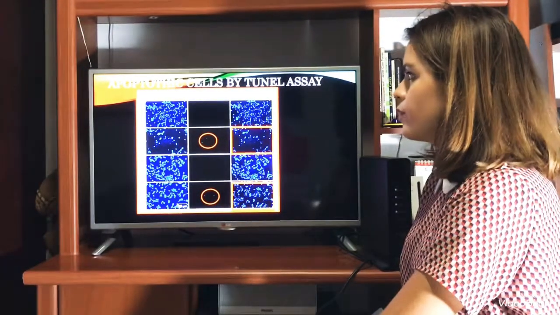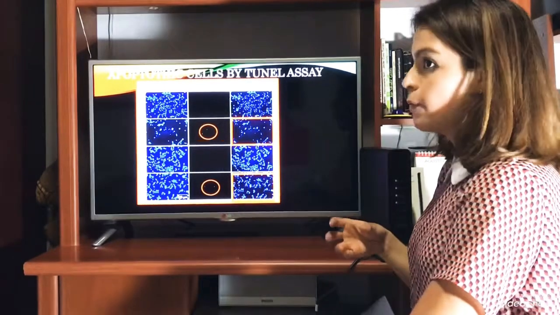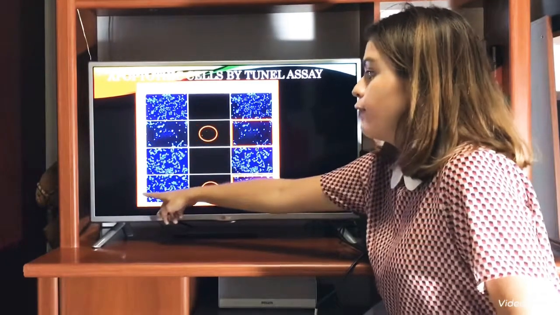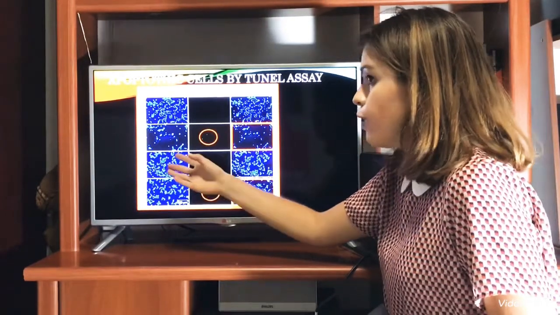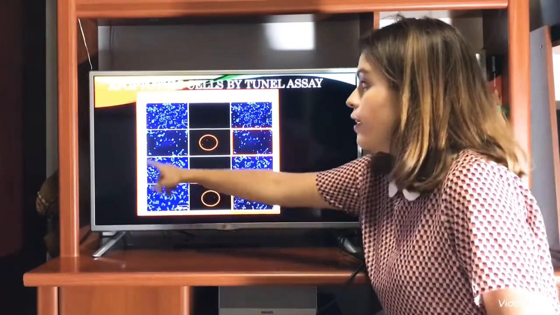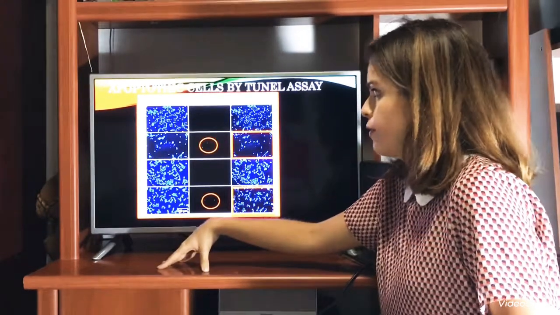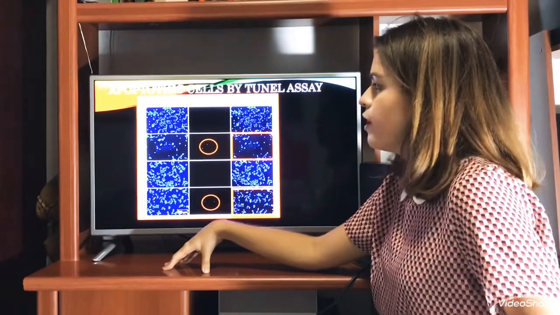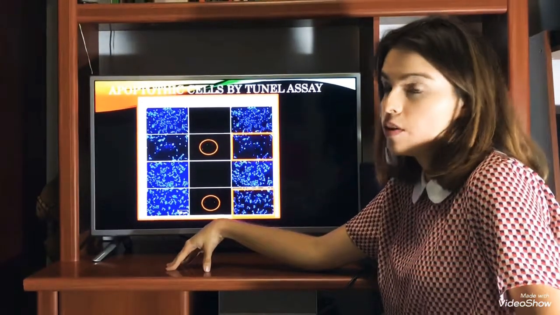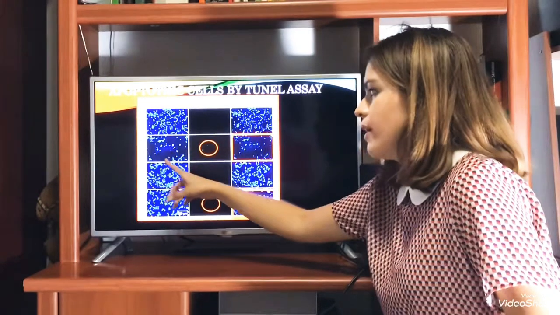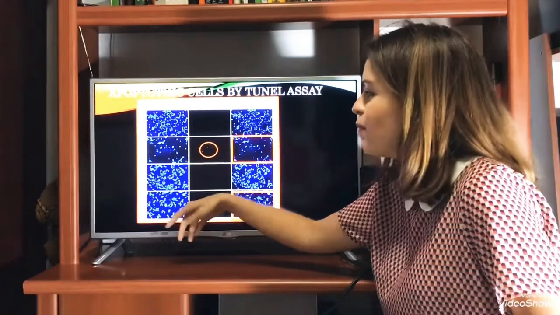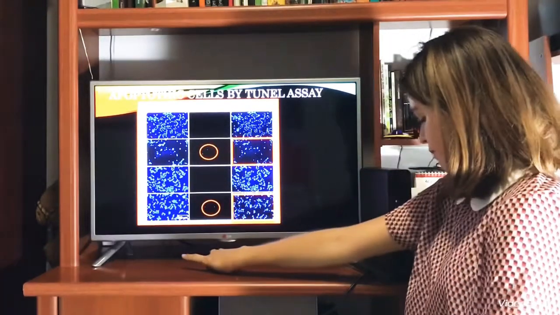This graphic shows the results of the TUNEL assay, where we are searching for apoptotic bodies. Here we can see positive TUNEL cells in the cisplatin group and in the ferulic acid pretreatment, but that expression of apoptotic cells is reduced with the ferulic acid pretreatment. The ferulic acid and the untreated groups don't have any apoptotic bodies. Here we are comparing with another technique, DAPI, which is not specific for apoptosis because it just binds to the nuclei when they are complete. But with the cisplatin, we can see that the nuclei are fragmented, and that fragmentation is reduced, so the nuclei are more complete with the ferulic acid pretreatment.